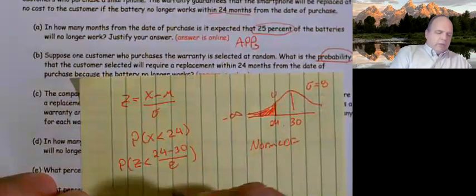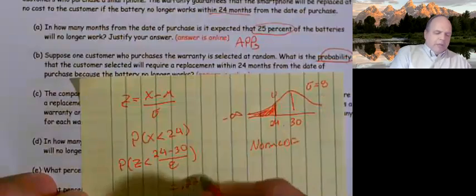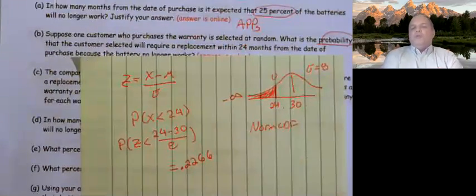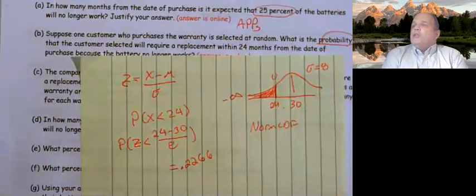So what this is telling me is the probability that an individual battery would have to be replaced is about 22 to 23%. It also tells me that 22 to 23% of the entire population of batteries lasts less than 24 months.